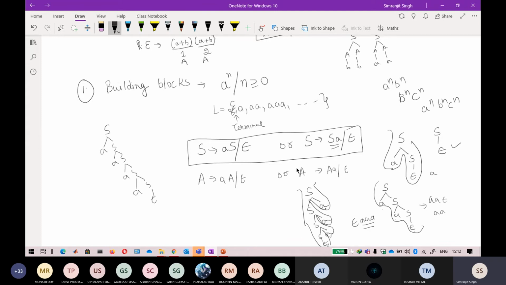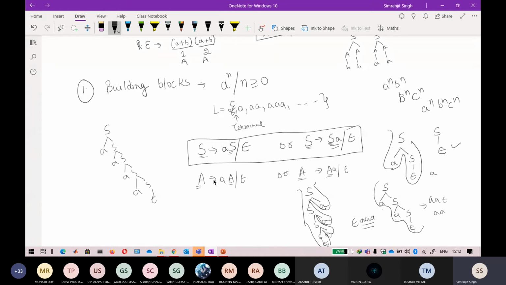This is only a variable: this is S, and this is S. In a similar way, this is A, this is A. This signifies that you can generate any number of a's if the left hand side is equal to the extreme right hand side.